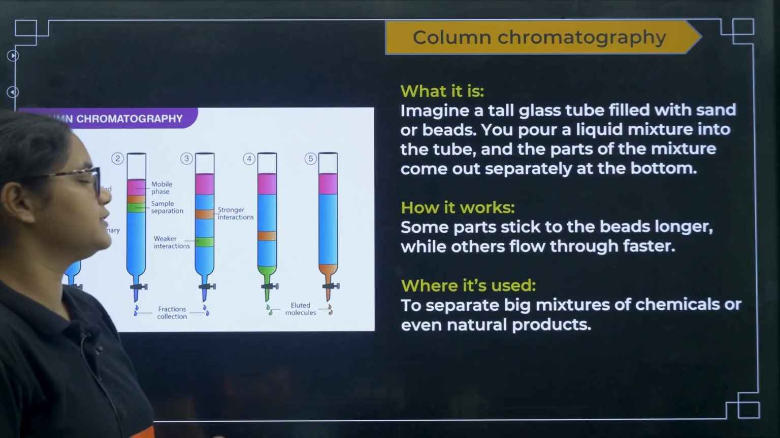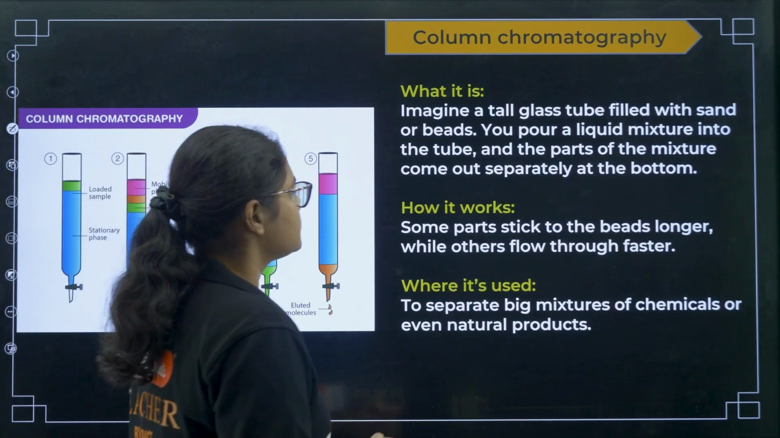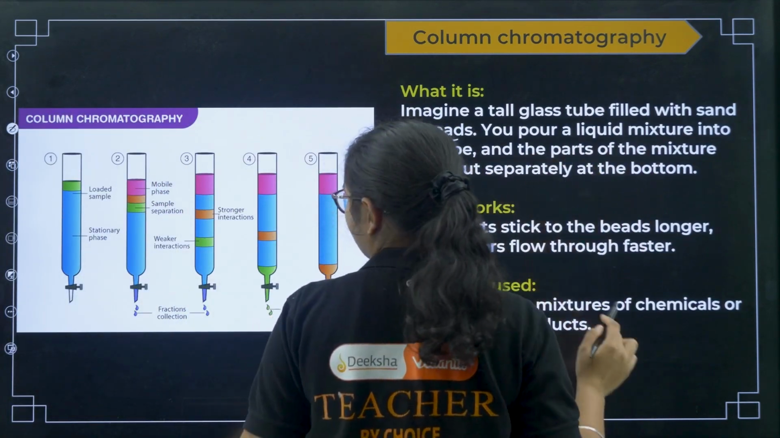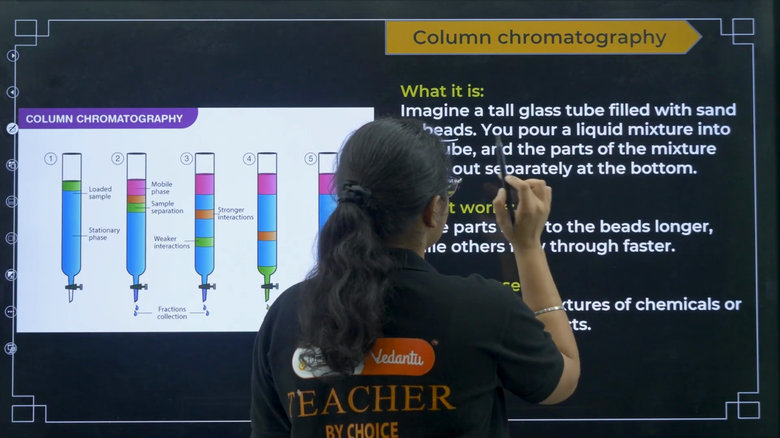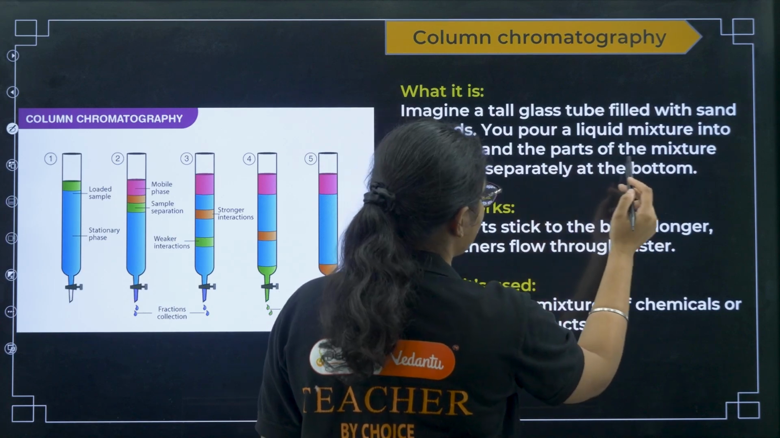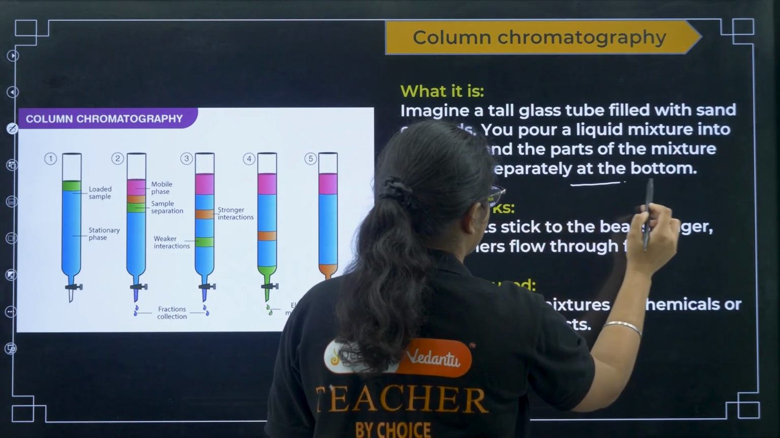Next, we have something called column chromatography. Okay, so imagine a tall glass tube filled with sand or beads. You can see a tall glass tube filled with sand or beads. You pour a liquid mixture into the tube and the parts of the mixture come out separately at the bottom.